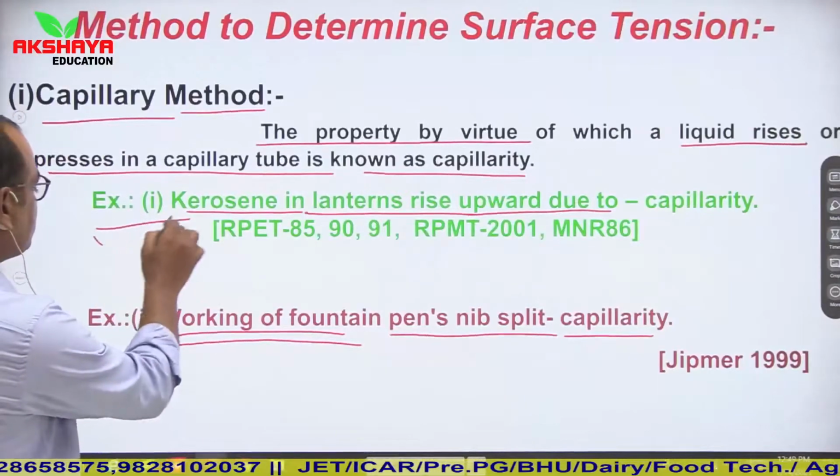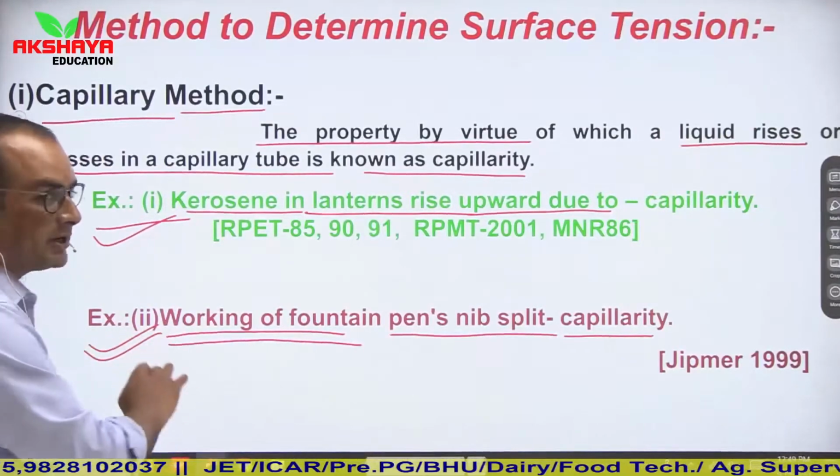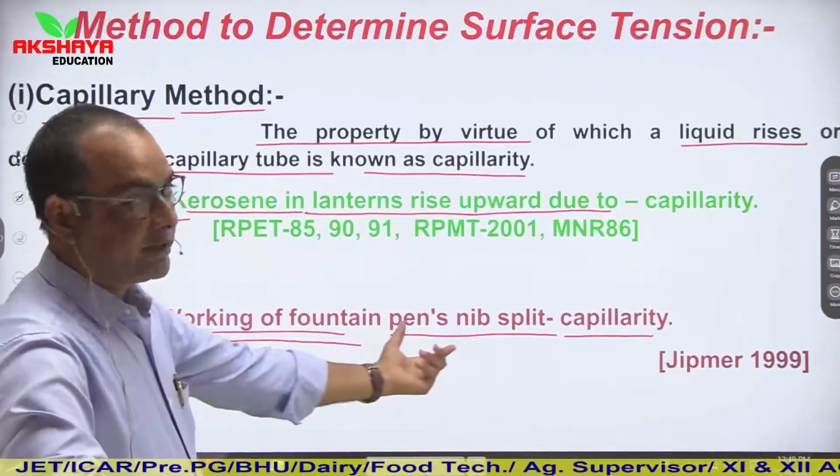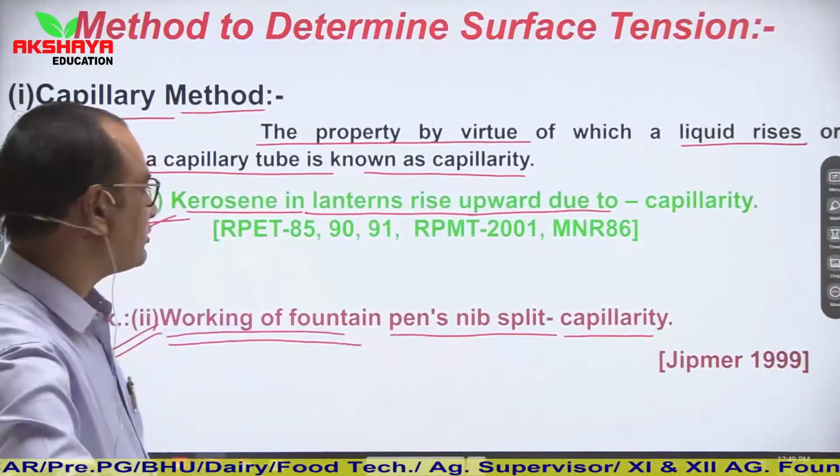I have mentioned these two examples here because they are asked in your competitive section. Kerosene in a lantern and the working of a fountain pen's nib split are due to the capillarity concept.